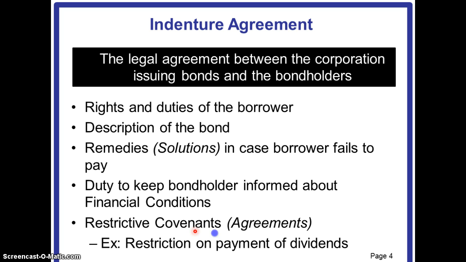An example would be that the bondholder or the lender may put a restriction on payment of dividends by the corporation to its shareholders, which means that during the period of the bond, the corporation cannot pay any dividend to its shareholders from its profits. This happens in cases where the financial condition of the borrower is not very stable, and therefore the lender wants to protect themselves from any risk of non-payment.